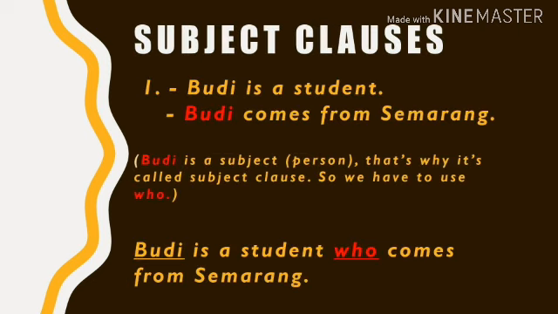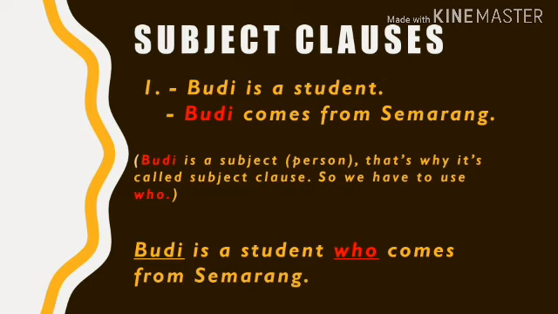What is meant by subject clause? Take a look at this example. There are two sentences. Budi is a student, and Budi comes from Semarang. As you can see, Budi in the second sentence is a subject, right? And that's why it's called subject clause, because Budi is a subject.